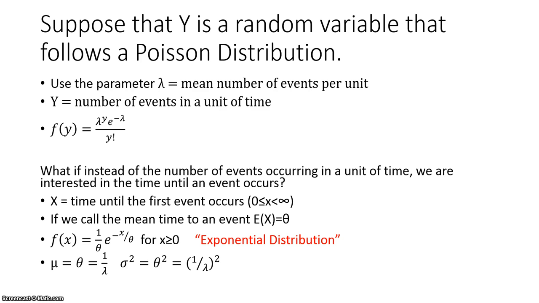The mean of the exponential distribution we called theta, and that's equal to 1 over the lambda from our Poisson process. And the variance, sigma squared, is equal to theta squared. And so that's equal to 1 over lambda from the Poisson process squared. So I've kind of given away the punchline here, but what I'd like to do now is show us why these formulas are correct.